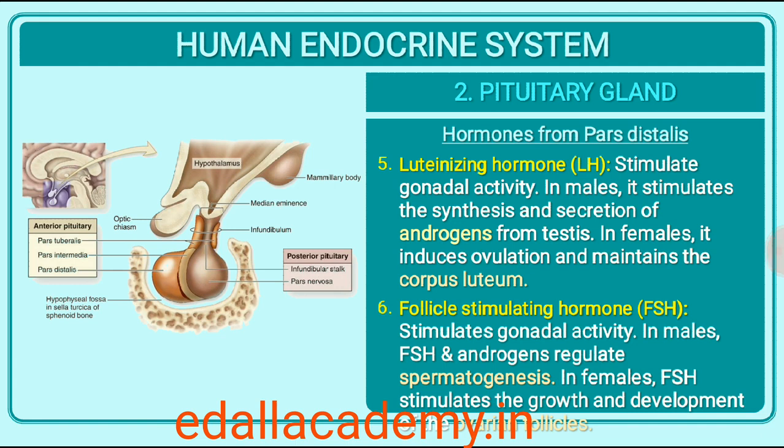In males, LH stimulates the synthesis and secretion of hormones called androgens from testis. In males, FSH and androgens regulate spermatogenesis. In females, LH induces ovulation of fully mature follicles, Graafian follicles, and maintains the corpus luteum, formed from the remnants of the Graafian follicles after ovulation. FSH stimulates growth and development of the ovarian follicles in females.